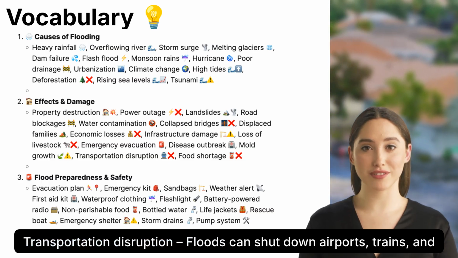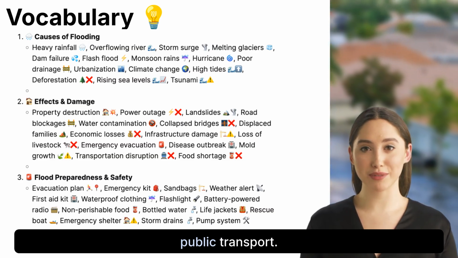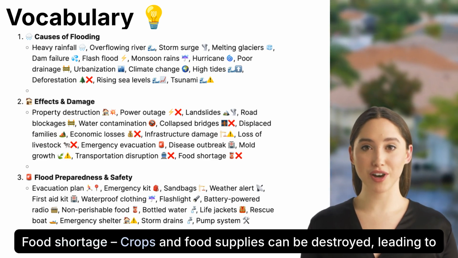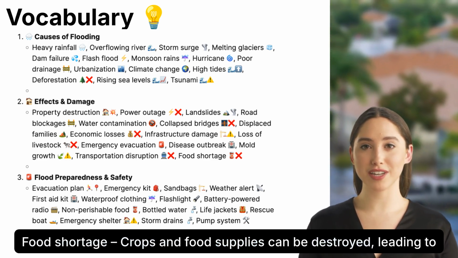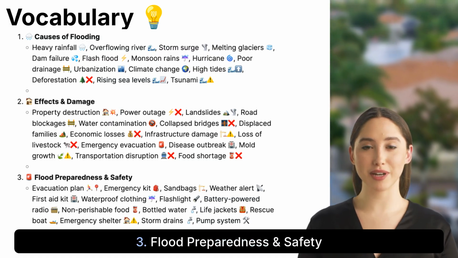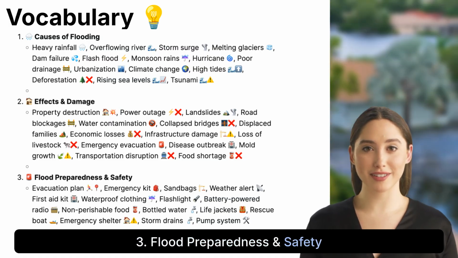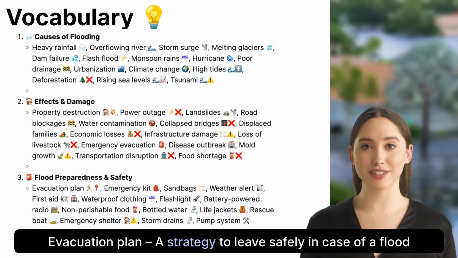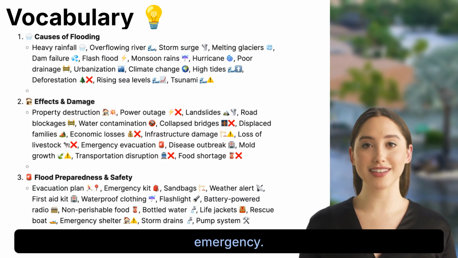Transportation disruption. Floods can shut down airports, trains, and public transport. Food shortage. Crops and food supplies can be destroyed, leading to food scarcity. 3. Flood preparedness and safety. Evacuation plan. A strategy to leave safely in case of a flood emergency.